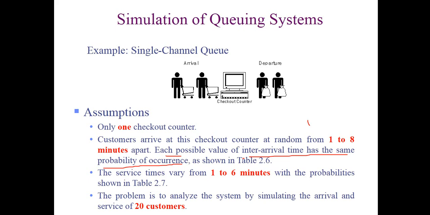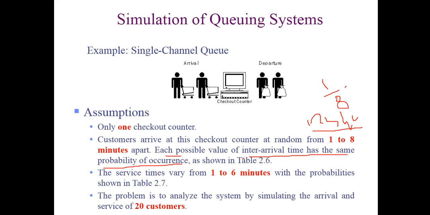So what does this line mean? It means that there are 8 different interval times, isn't it? 1, 2, 3, 4, 5 up to 8. All the interval times have the same probability of occurrence. প্রত্যেকটা ইন্টারভ্যাল টাইমের ঘটার সম্ভাবনাটা সমান। So the probability is not stated. How do we find out what the probability is? So we do a calculation.